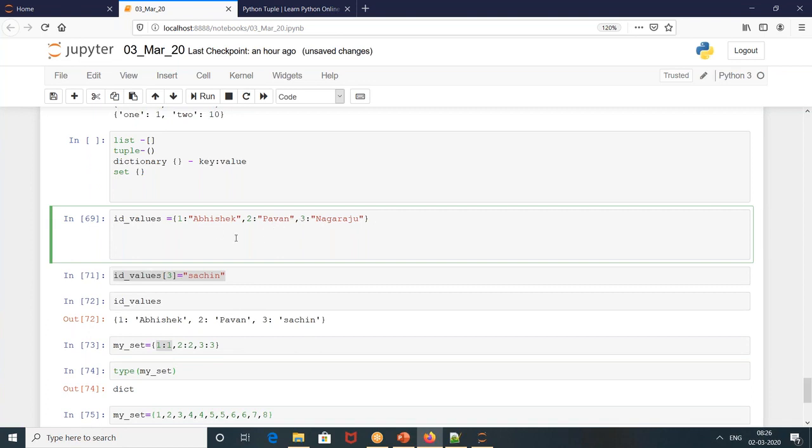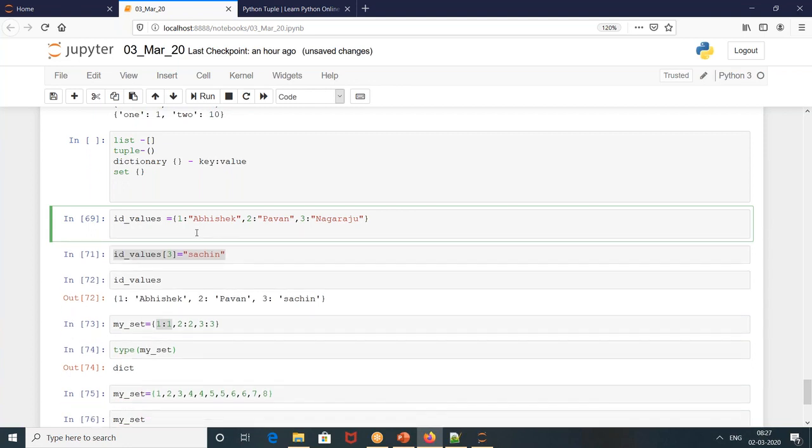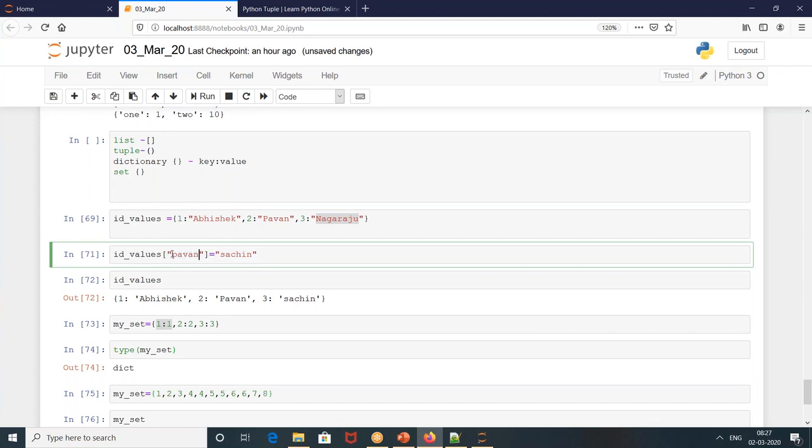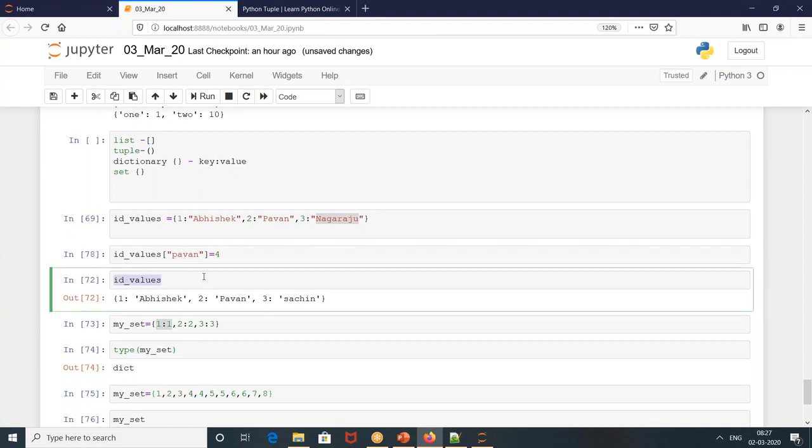What I did, I replaced the third roll number, Nagaraju, with Sachin, right? But can I do something like Pawan, and change his roll number to 4 or something? Can I do this, this reverse way of operation? Any guesses, guys? Let's see what will happen.